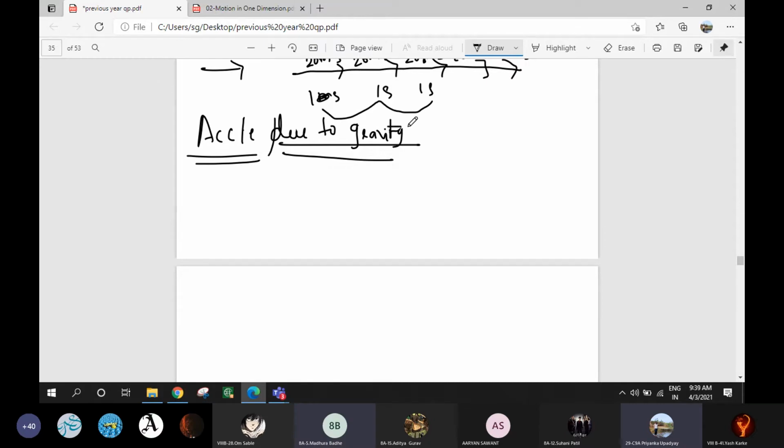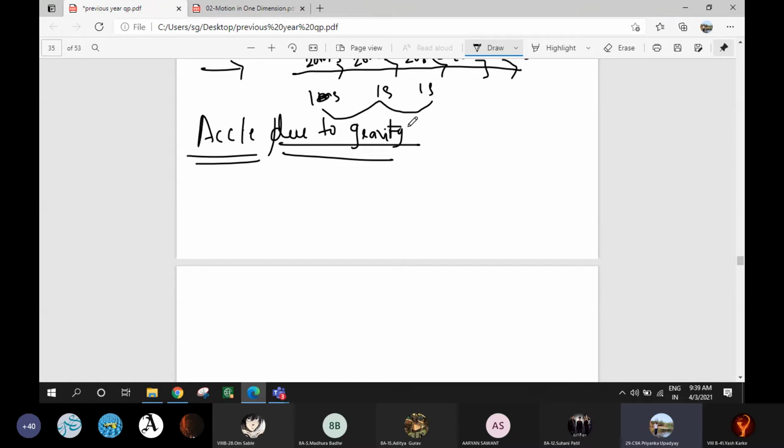Each and every body on the earth, in the universe, attracts each other. But why is every object going towards the earth itself? It is because of the huge mass of the earth compared to the other objects on the earth. That is the reason whenever you drop something, it tries to go and reach the center of the earth.